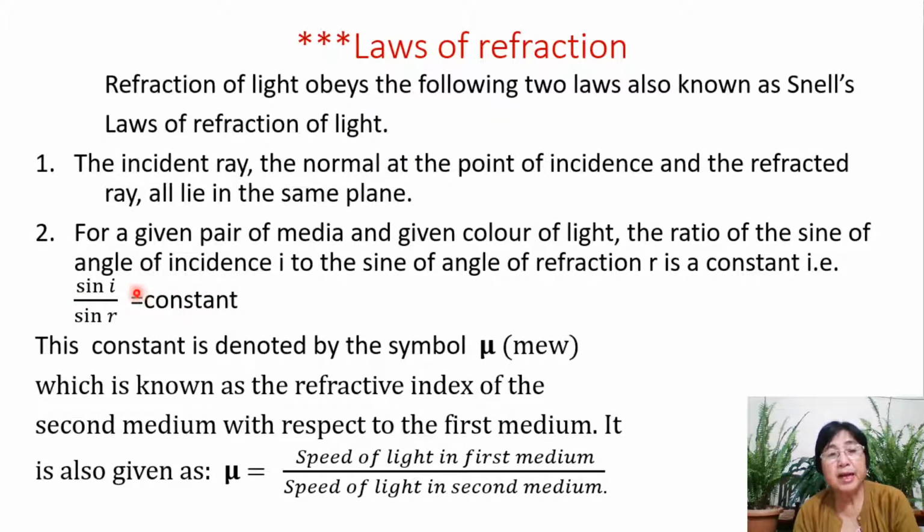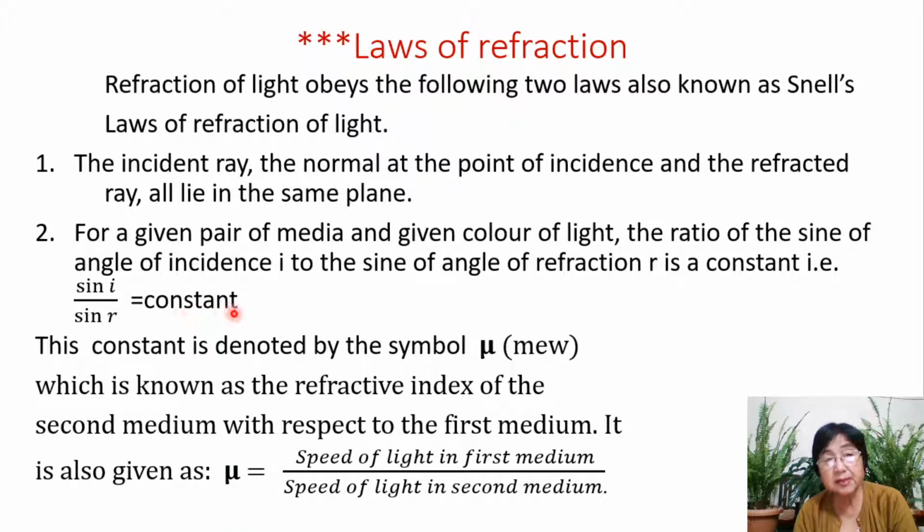But another fact that you have to keep in mind, remember children, there are not many ratios here, only one ratio, the ratio of the sine of angle of incidence to the sine of angle of refraction. So there is only one word ratio. Ratio of sine I by sine R is equal to a constant. Now this constant is denoted by a Greek alphabet mu, which is its symbol.